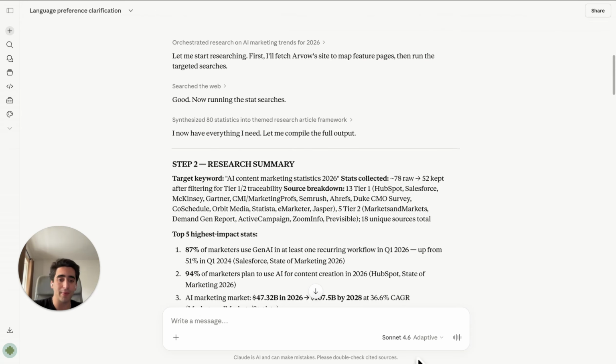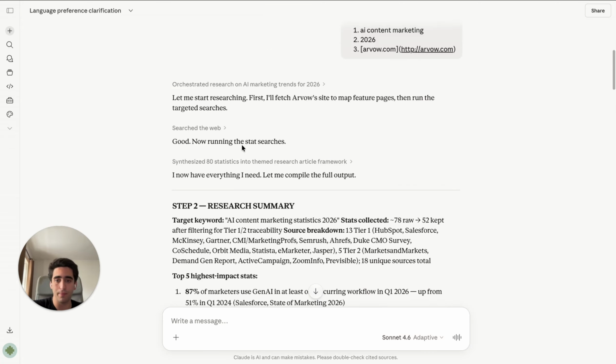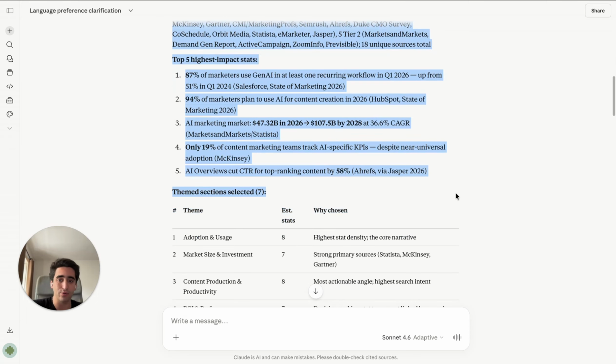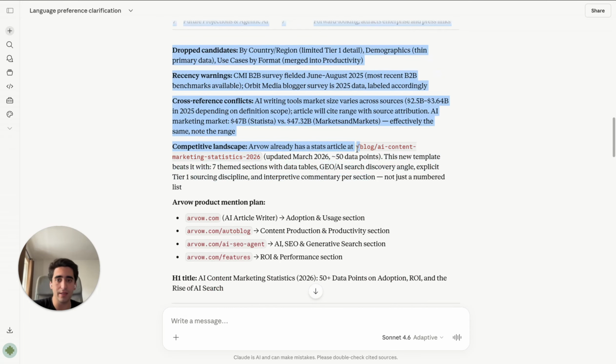By the way, I used Sonnet 4.6, just to show you that you don't even need Opus, the most professional model, for this. If you just have Sonnet 4.6, it runs amazingly. So you don't need to pay for Claude to run this prompt. So basically, it started the research. It did everything autonomously. I didn't do anything.